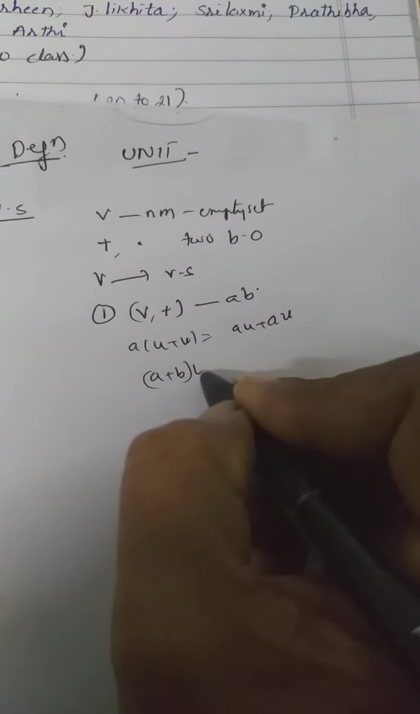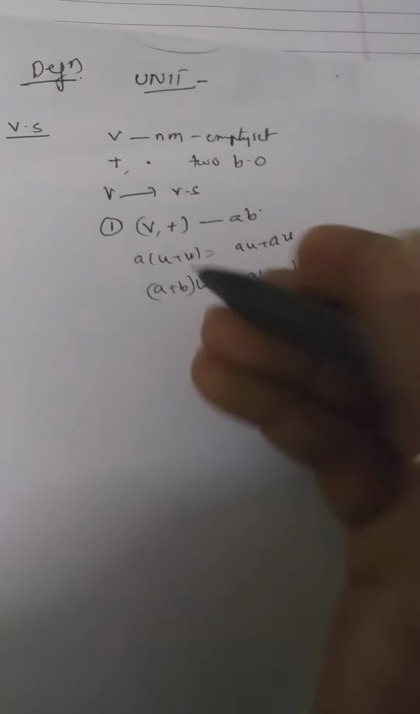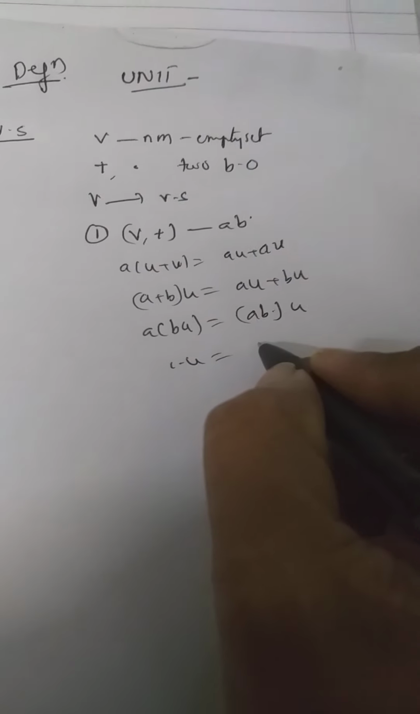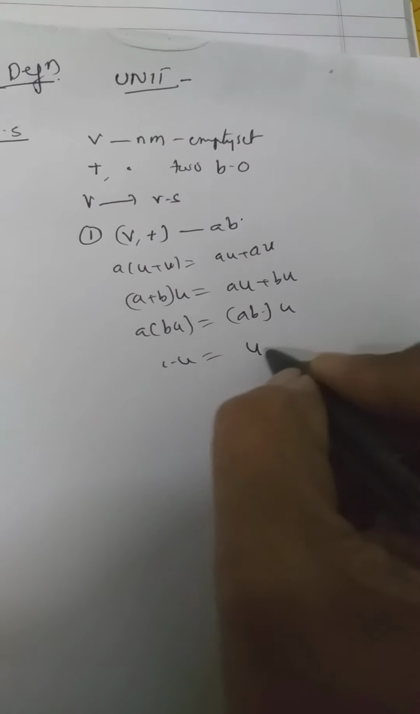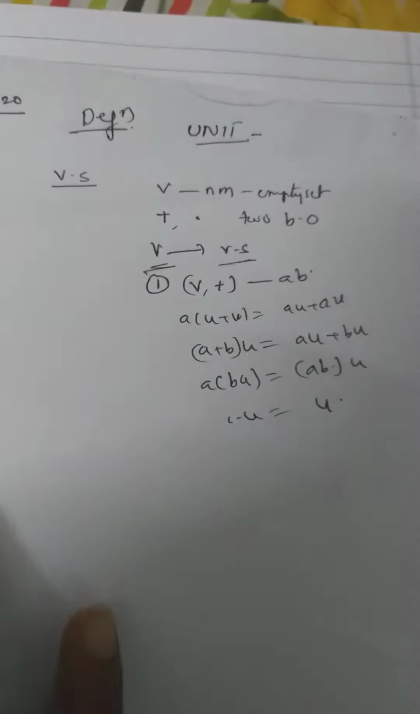(a + b)·u = au + bu, right? a·(bu) = (ab)·u. 1·u = u, right? If all the properties are satisfied, then V is said to be a vector space, right?